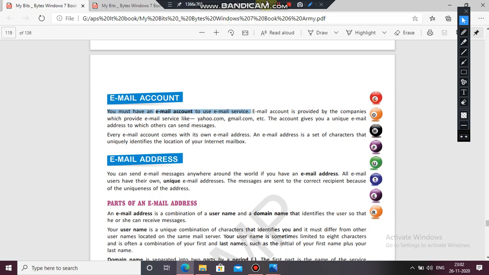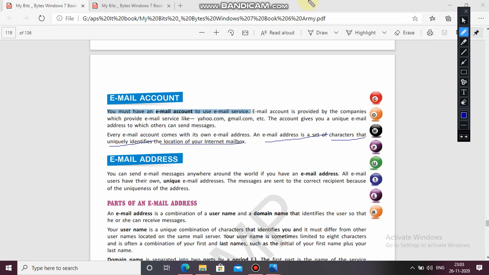Every email account comes with its own email address. An email address is a set of characters that uniquely identifies the location of your internet mailbox. See, of course, it has a set of characters like your name, then at the rate, and then the address of your provider, which means your Gmail or yahoo.com.